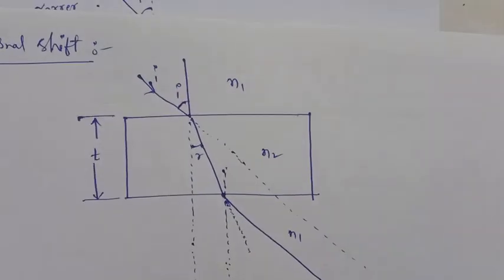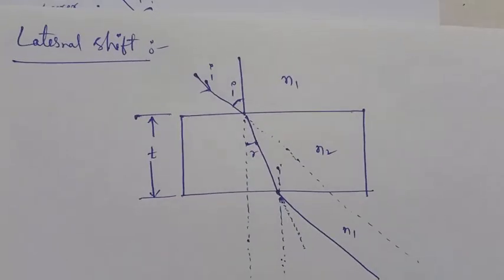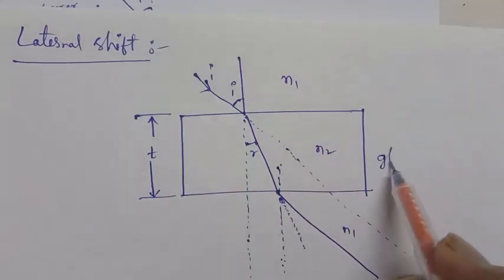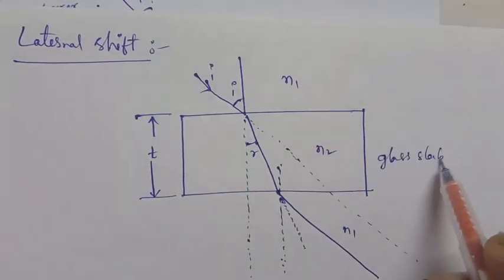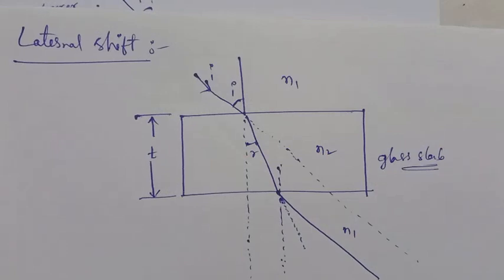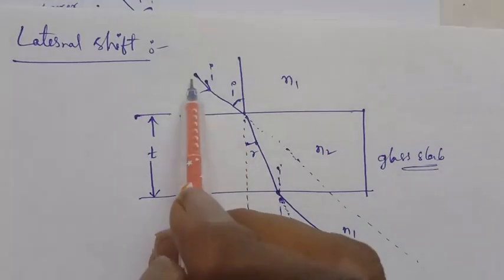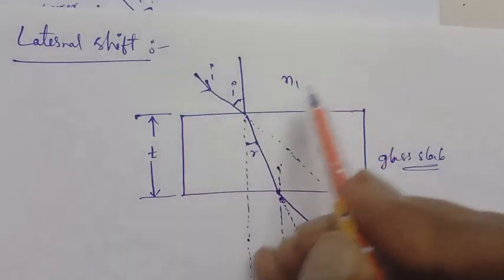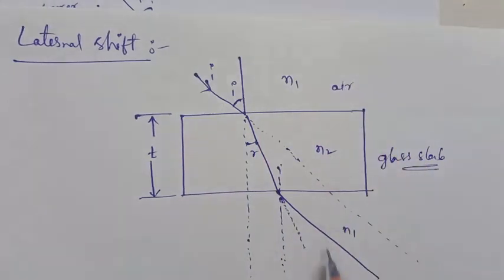Next, the lateral shift. What is the lateral shift? Here it is the glass slab. Clear to listen? Here the light ray is the incident ray, it is in air, and here it is also air.